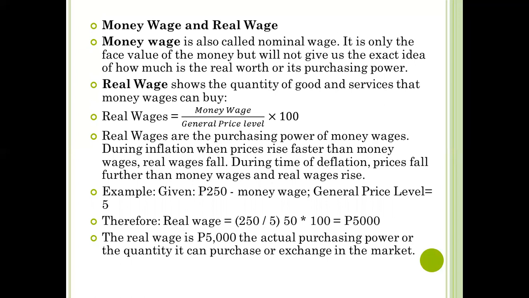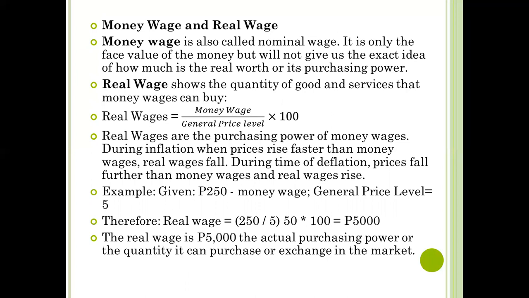We have here an example. We have 250 pesos, which is the money wage, and the general price level is equal to 5. So if we are going to compute, how are we going to find the real wage? Again, our money wage is 250. Let's divide it by 5, which is our general price level. Then we'll multiply it by 100.